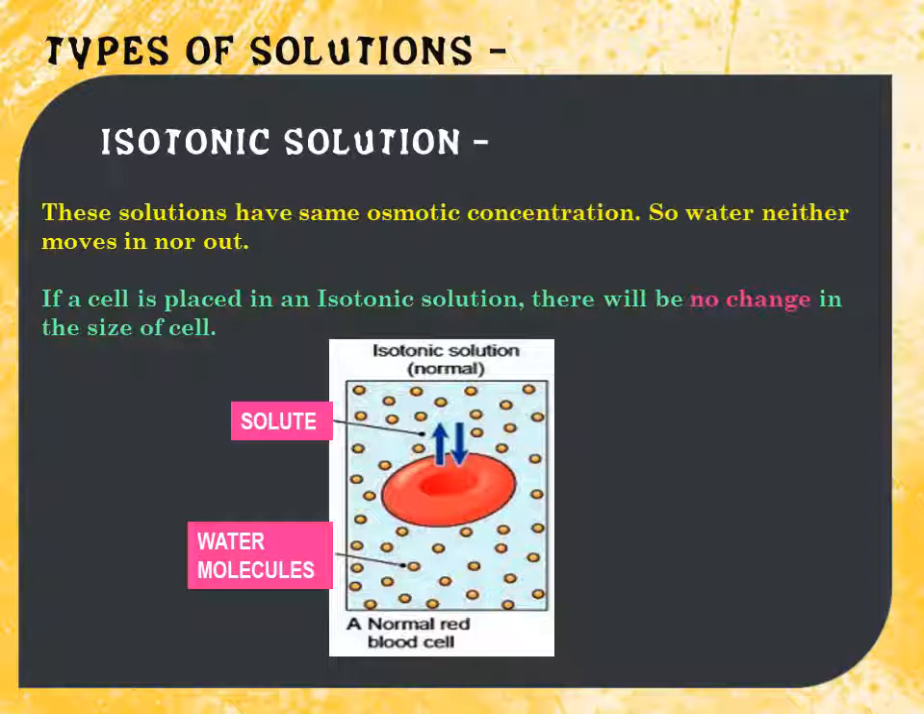Although there is some movement from outside to inside and inside to outside, you can see here that one arrow is moving from inside to outside and one arrow is from outside to inside. It means that the number of water molecules moving from inside to outside and outside to inside are nearly the same. So that's why there is no change in the size of the cell, no shrinkage.